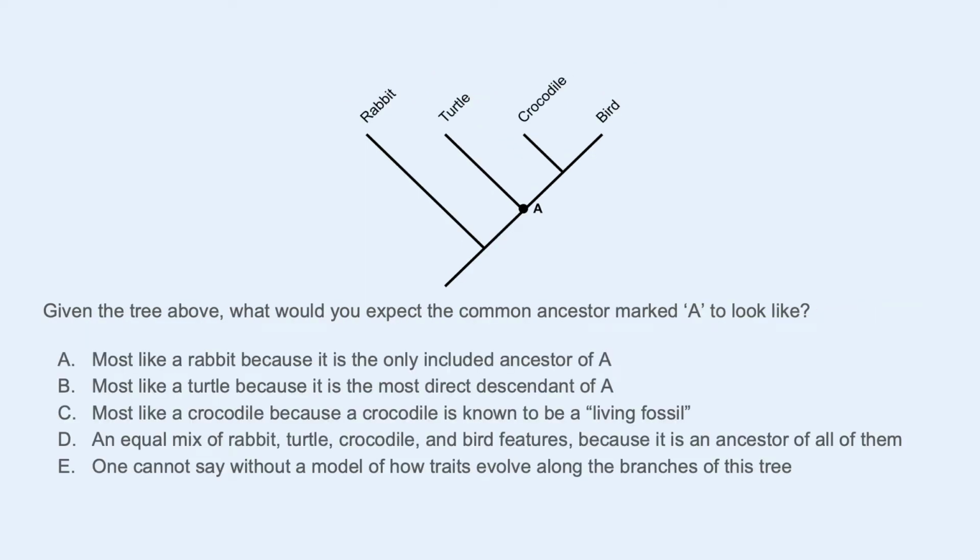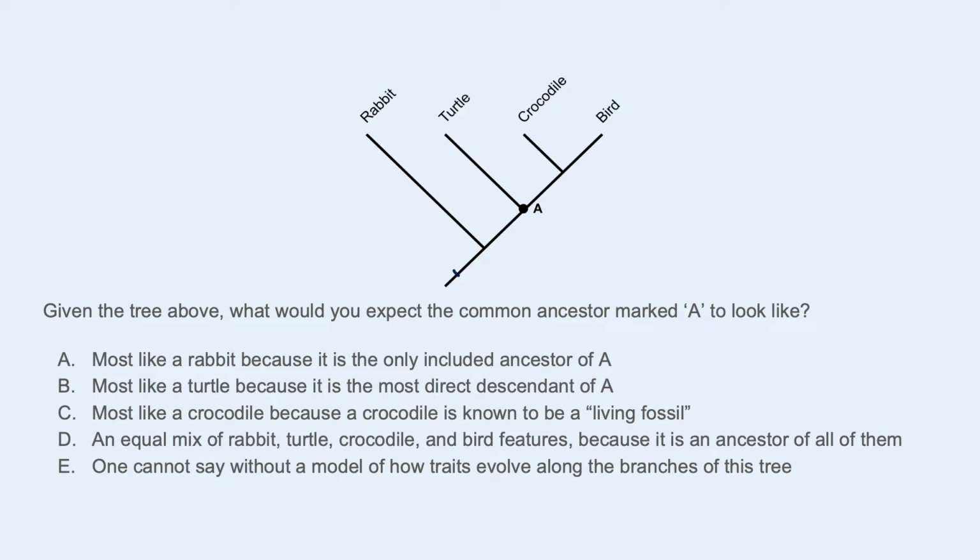All right, would you expect the common ancestor of A to look like anything on this tree? More like a rabbit, more like a turtle, more like a crocodile? This points to what we can do and some of the limitations of what we cannot do with a phylogeny. You could have a reason to expect that A looks like a rabbit or A looks like a crocodile. Either of those could be possible. So it's an open question, and it's not one that we can simply solve just by looking at relationships.